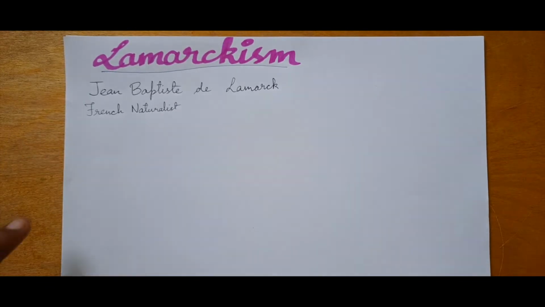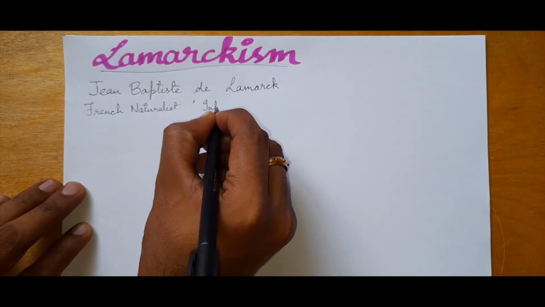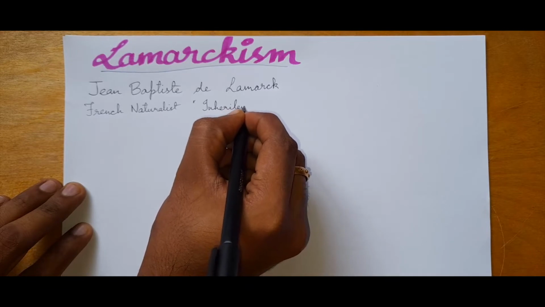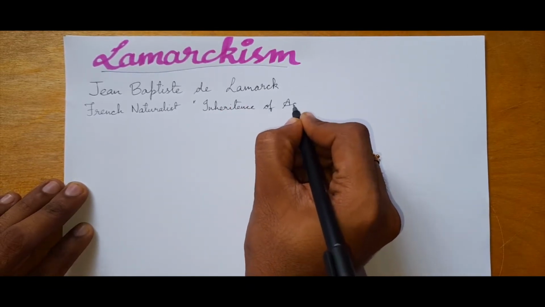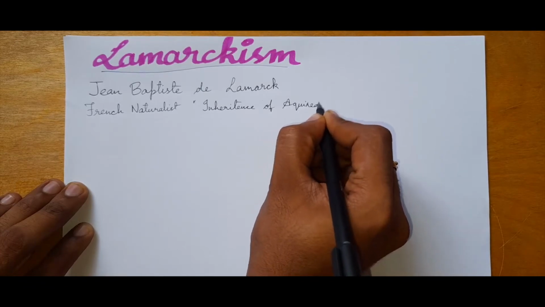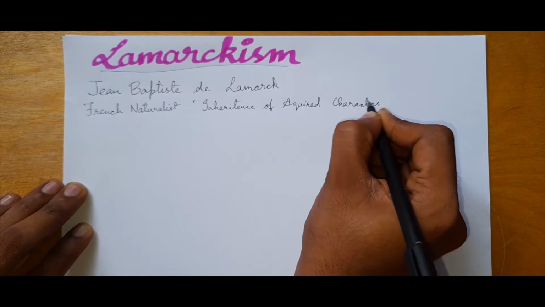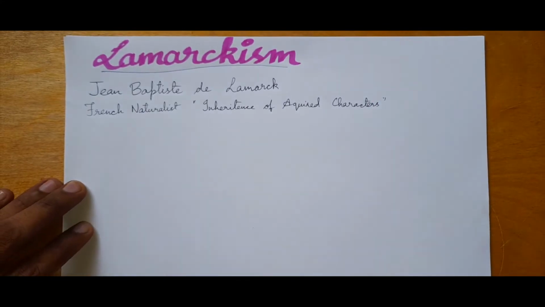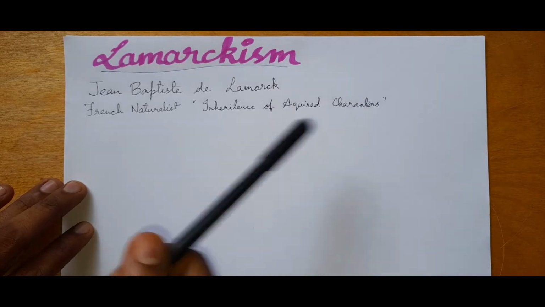And he published his doctrine of evolution. The name of his doctrine of evolution is nothing but Inheritance of Acquired Characters. He published this in a book.